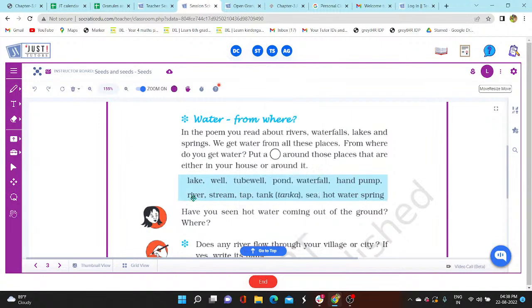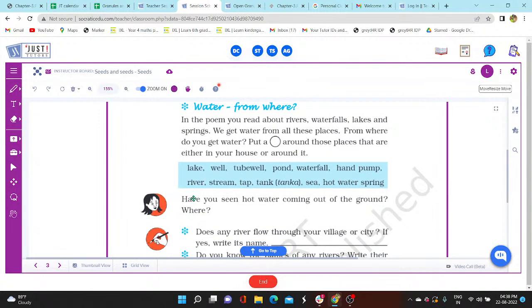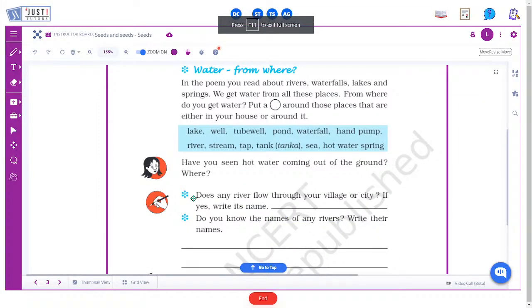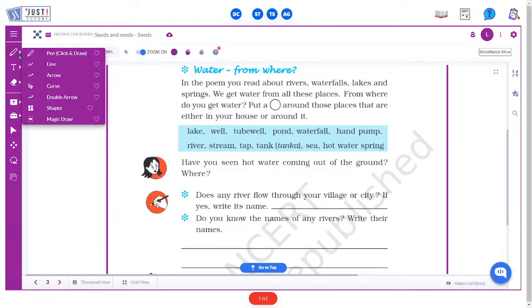In the poem you read about rivers, waterfalls, lakes and springs. We get water from all these places. From where do you get water? Put a circle around those places that are either in your house or around it. Okay, so we have to make a circle for the places we get water from.